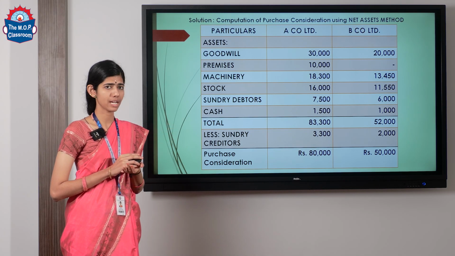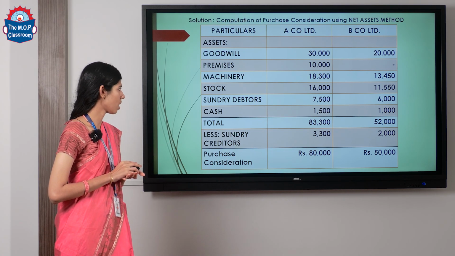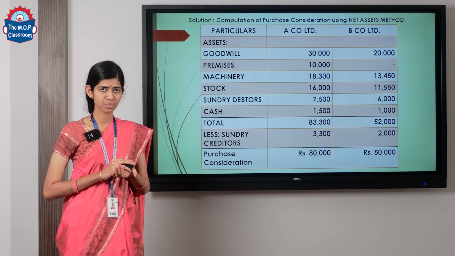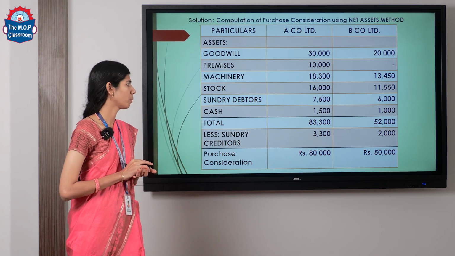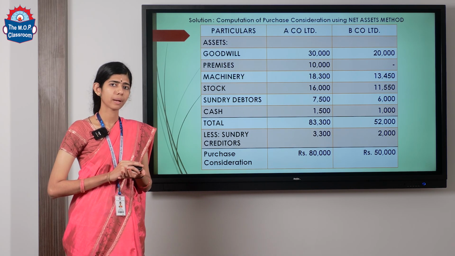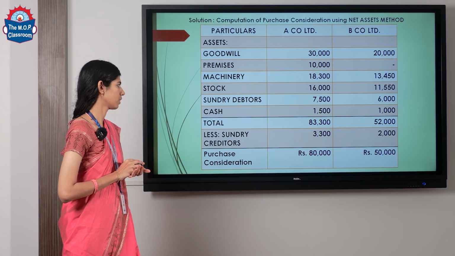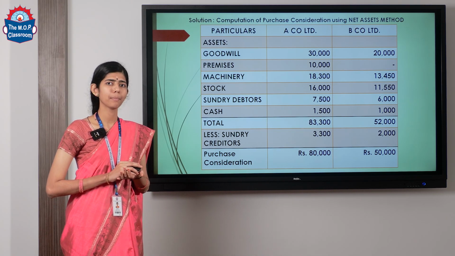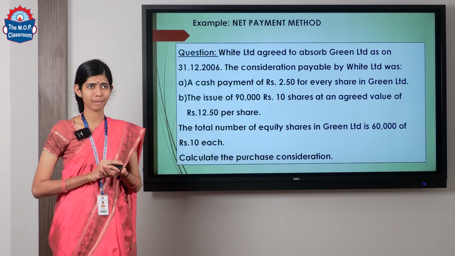On the other hand, for B Limited, the assets that are going to be taken over are goodwill, machinery, stock, sundry debtors and cash. This totals up to rupees 52,000. Again, subtracting external liabilities, which is sundry creditors, rupees 2,000, we finally get the purchase consideration to be paid by C Limited to B Limited, which is rupees 50,000. On the whole, the total purchase consideration to be paid by C Limited to A Limited and B Limited is 1,30,000.